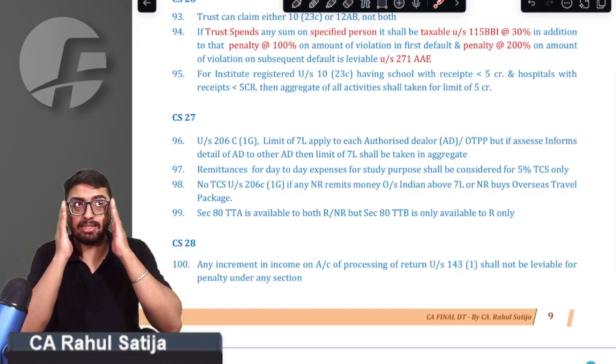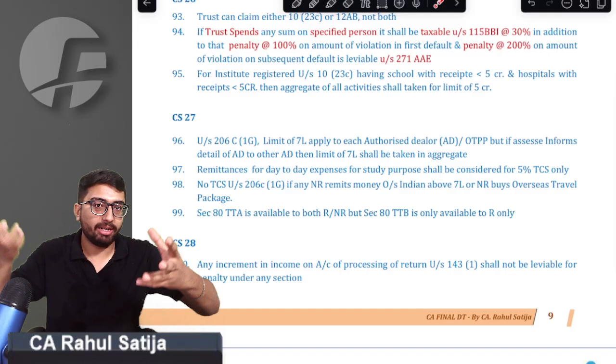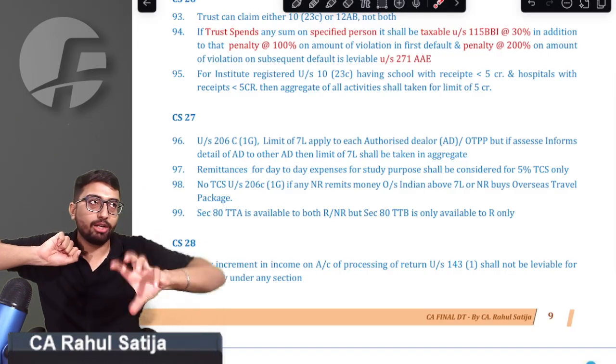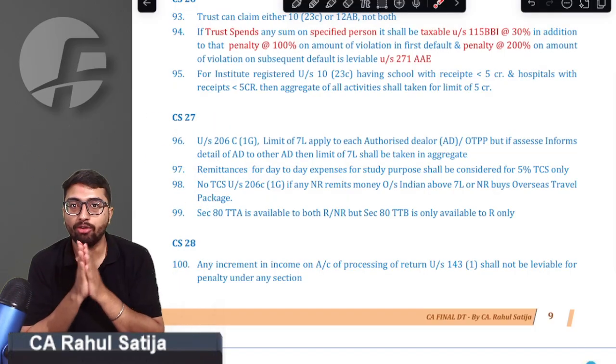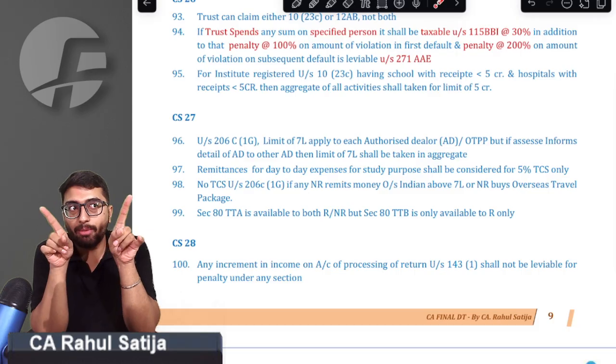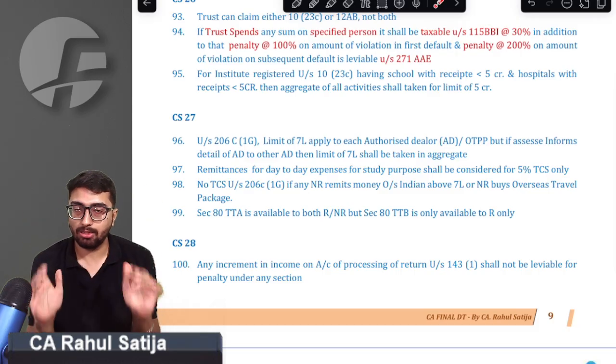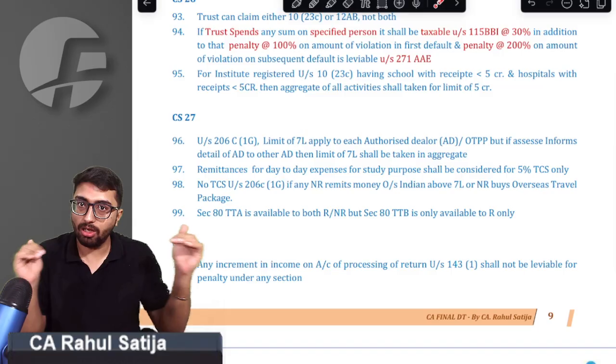Point number 96, what it says. See, for example, I do foreign remittances from SBI, and I also do foreign remittances from ICICI. I took two banks from which I am doing foreign remittances. Would the limit of 7 lakh apply individually? Right answer is normally yes. Normally the 7 lakh limit is applied to each authorized dealer.